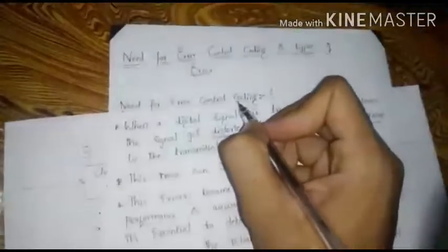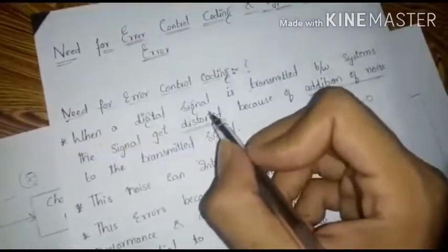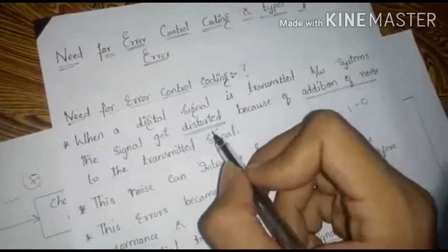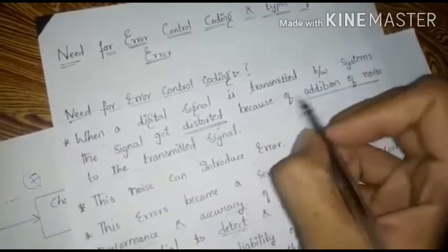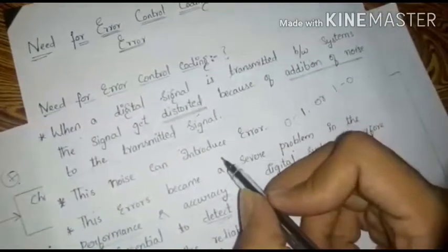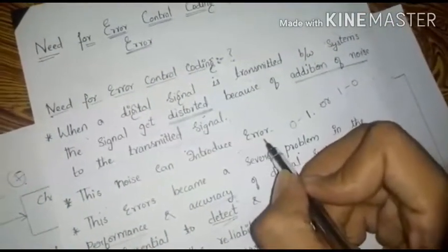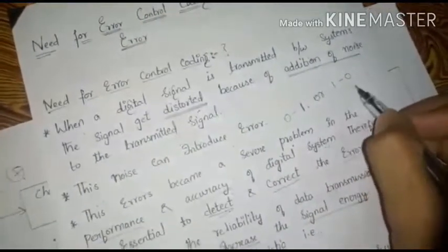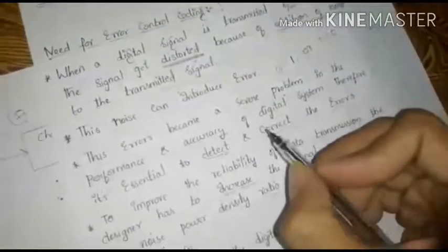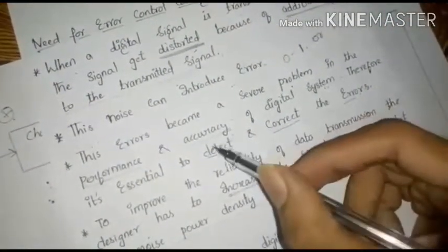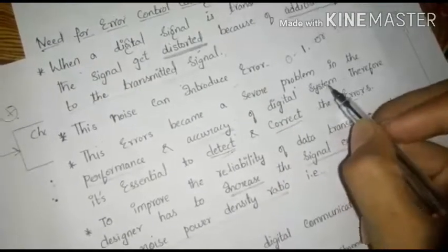So let's start. When a digital signal is transmitted between systems, the channel gets distorted because of the addition of noise to the transmitted signal, and this noise can introduce error. This means 0 may change to 1 and 1 may change to 0, and this error becomes a severe problem in the performance and accuracy of the digital system.